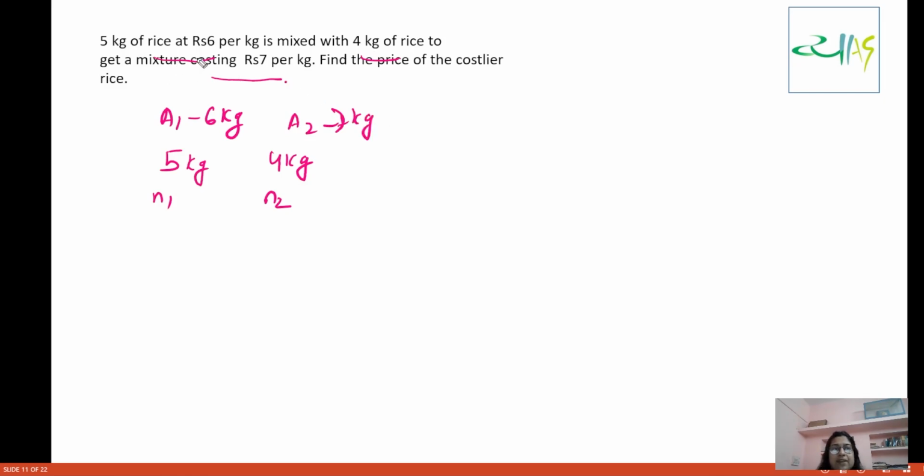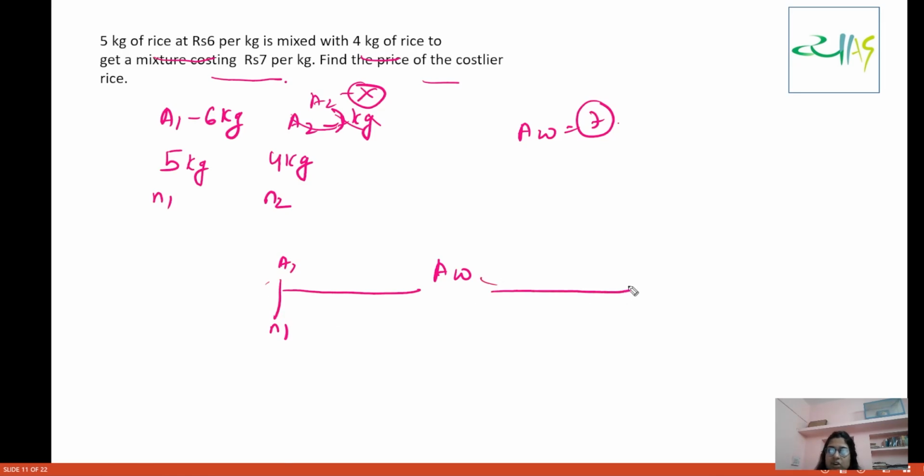So 5 kg of rice at rupees 6 per kg is mixed with 4 kg of rice. We don't have A2 here. It is mixed to get a mixture costing rupees 7 per kg. So you have been given AW, which is 7. Find the price of the costlier rice. So I will write A1 and N1 here, and A2 and N2 here. Obviously it is asking about the price of costlier rice.